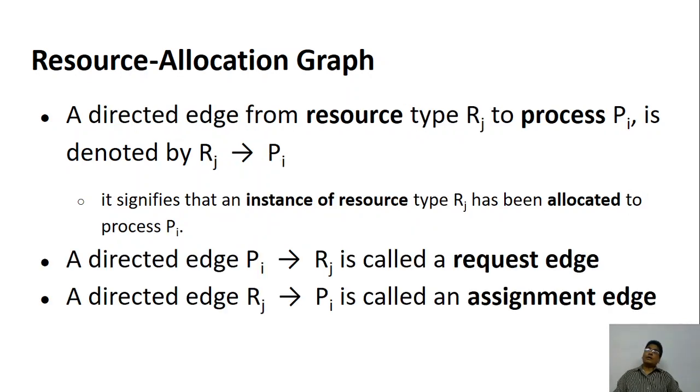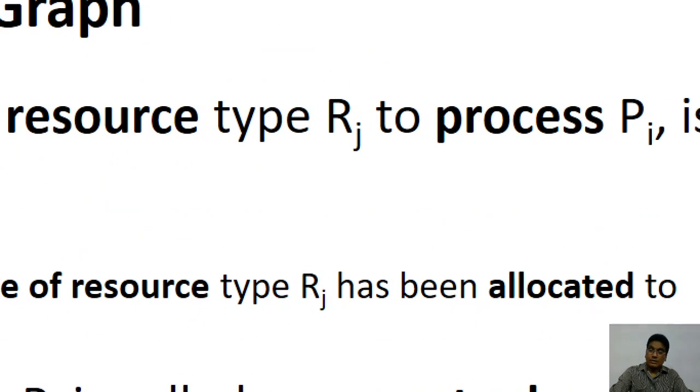Suppose you find a graph in which there is a directed edge from the resource to the process. In the first case, from the process to the resource. If you find an edge from the resource, remember it's a directed graph. From the resource, if you get a graph edge to the process, then we say that this resource has been given. So let me show you in a simple way.